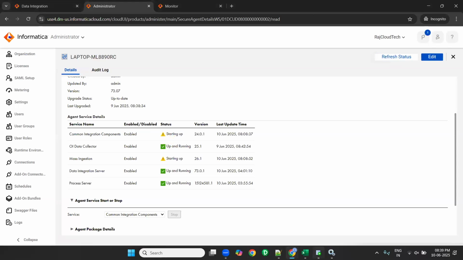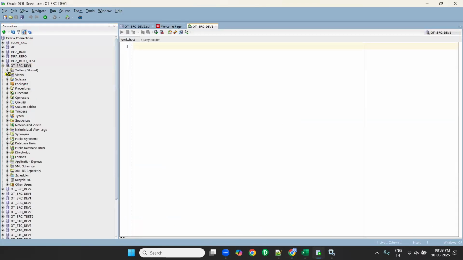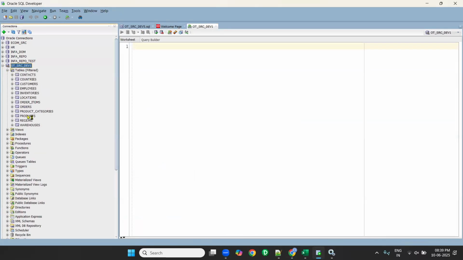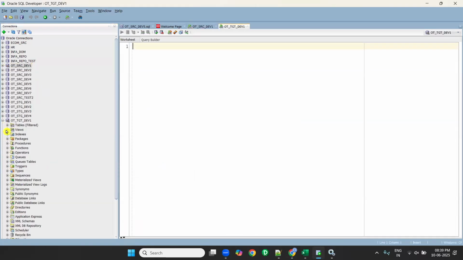So meanwhile, check Oracle. OTSRC Dev 1, yesterday we created. So it is connected now. It's loading. We have these many tables available. And we created OTTJ Dev 1. So in this we have one table.